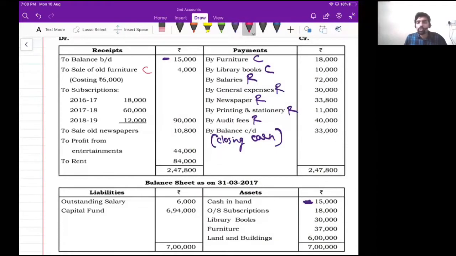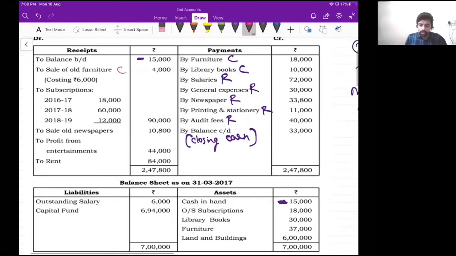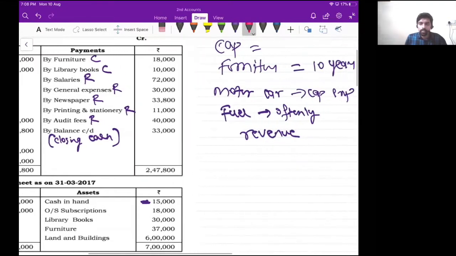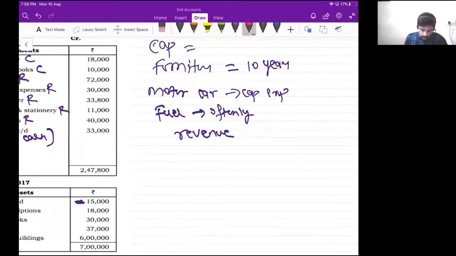Then subscriptions. So you tell me guys, subscription, is it capital item or revenue item? In case of non-profit organization, we will not call them owners, right? Instead of owners, we call them as members. So here members are the owners of this NPO.